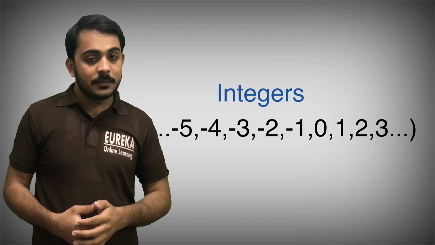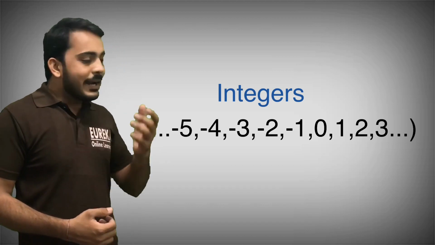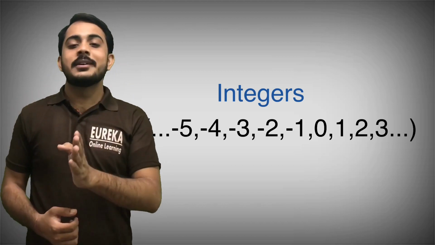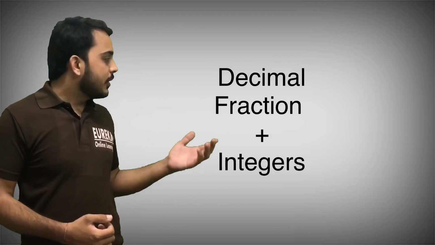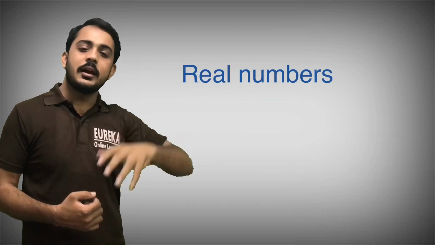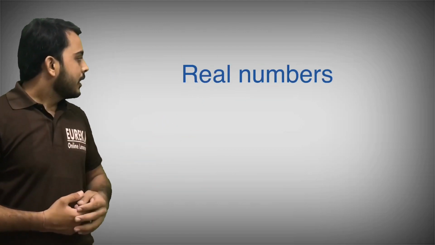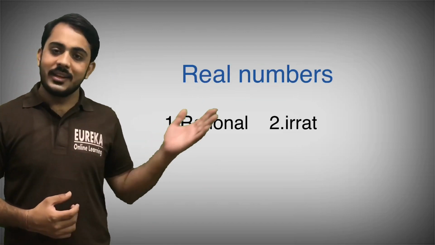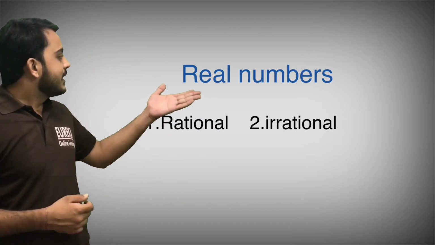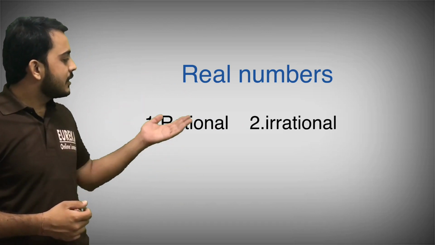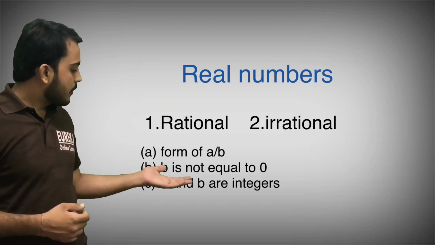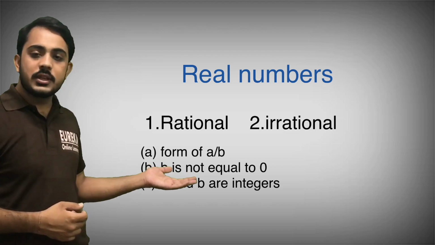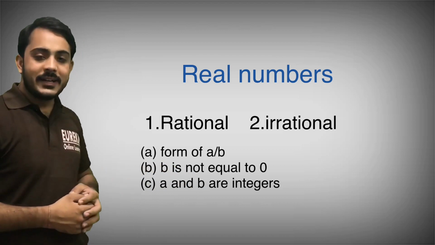And what is a real number? If you add decimals, fractions and square root numbers to the integers, then it will convert into the real numbers. Now I am explaining the real number, okay. The real number has two parts: one part is rational, the second one is irrational. A rational number is a number that can be expressed in the form of a upon b, where b is not equal to 0 and a and b belong to integers, okay.